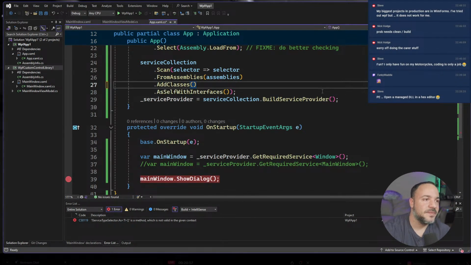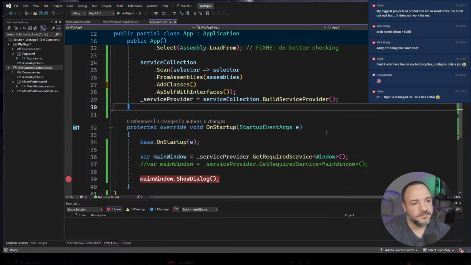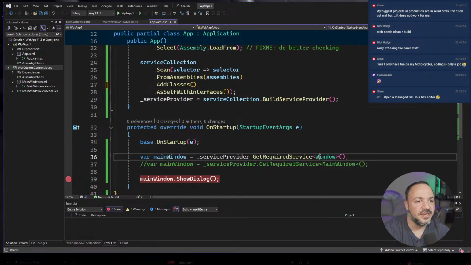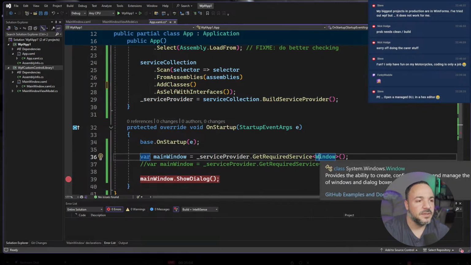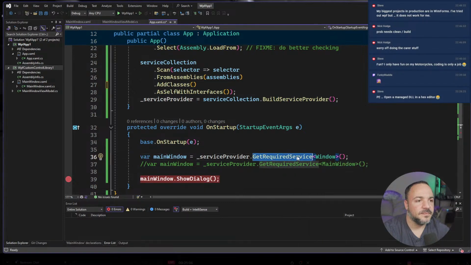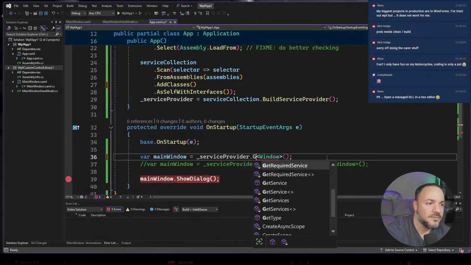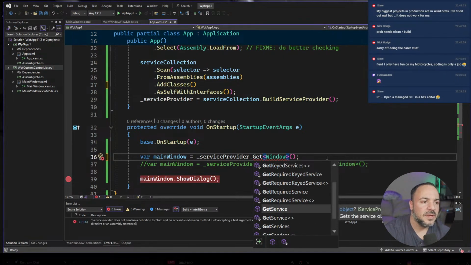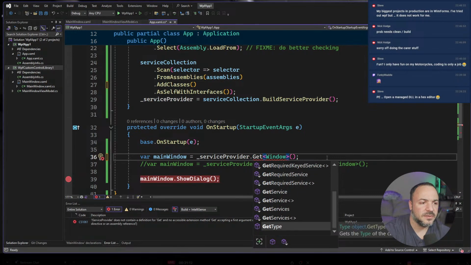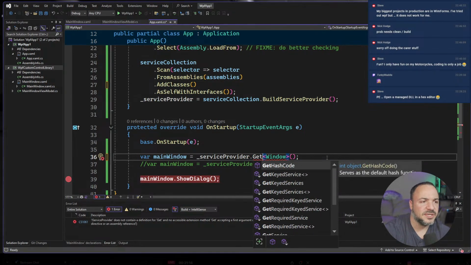Okay, so I think I might need a marker, which sucks. I don't like doing that. How do I want to do this? Can we get a service? I don't think that's going to work.